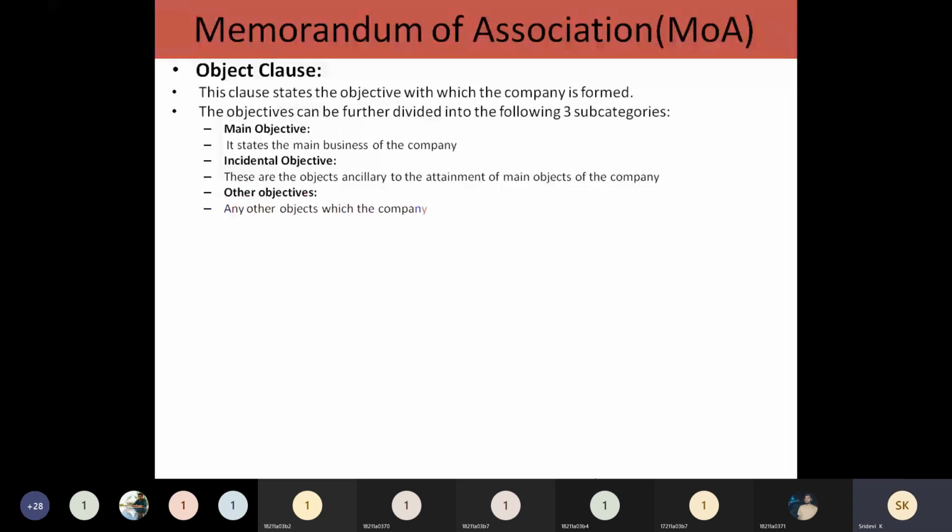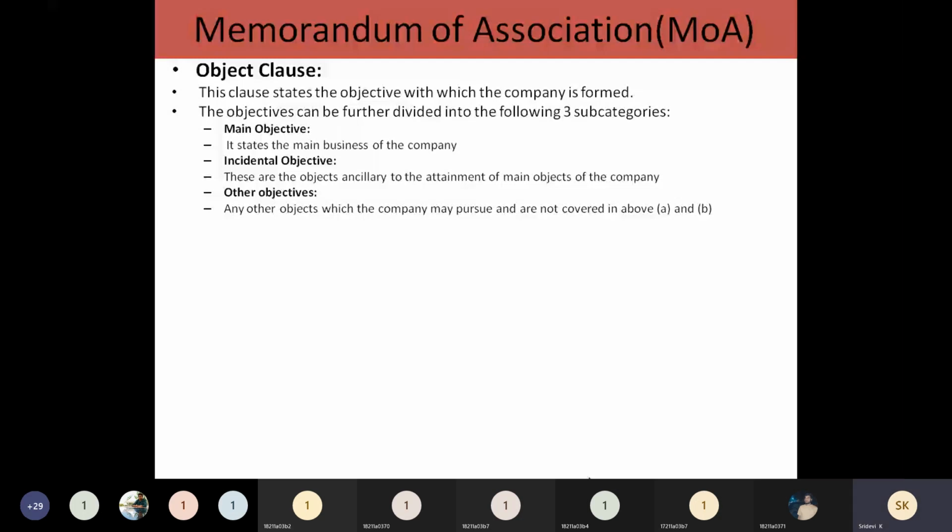And any other objectives, why this company has been started, they also have to mention. Other than the main clause and the incidental objective, they have to mention those objectives also. For example, some companies are started for providing employment to society, or for earning profit, or for providing services.